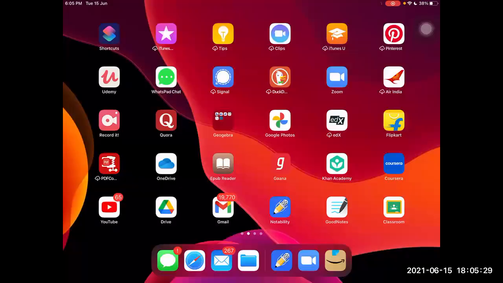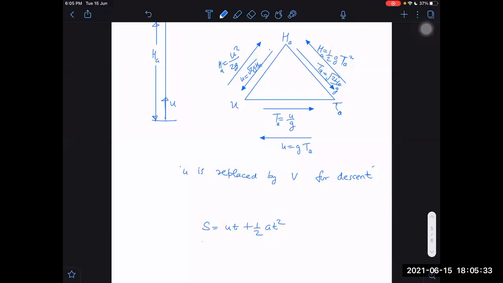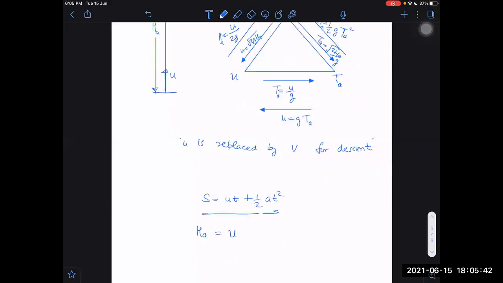I agree that displacement is equal to ut plus half at square. So what is the problem in that? If it is going to maximum height, then what is the height of ascent? Displacement. What is initial velocity? U only. What is time to reach the highest point? That is time of ascent. Half of minus g into time of ascent square.